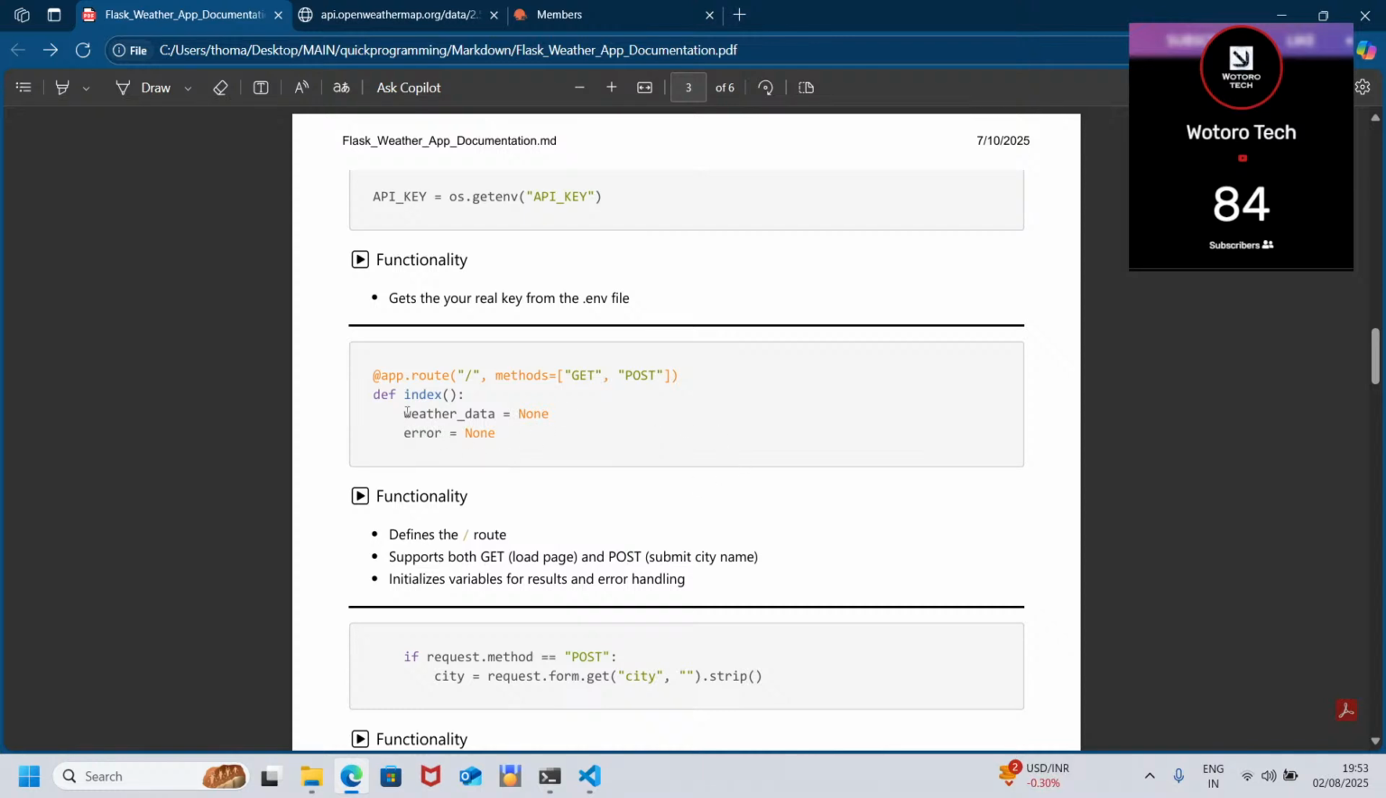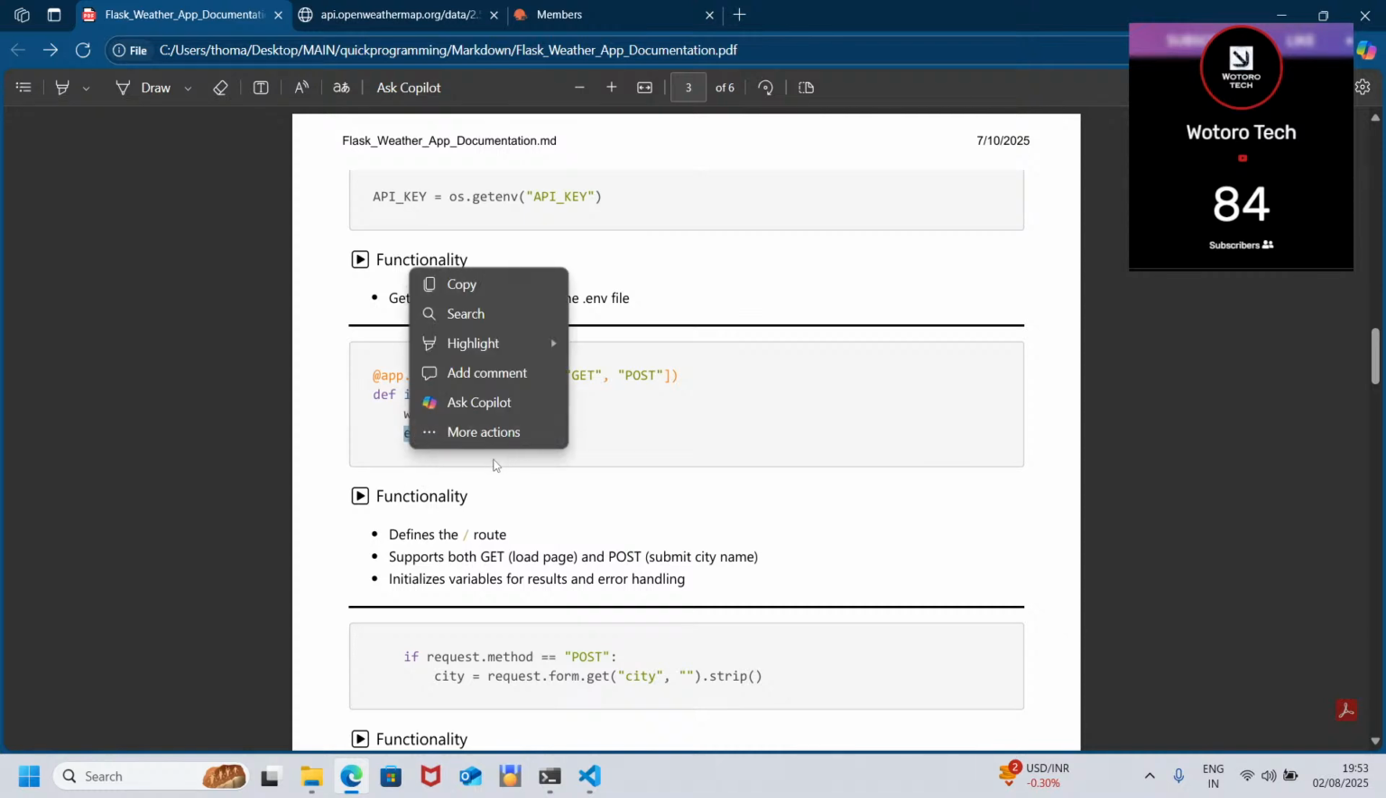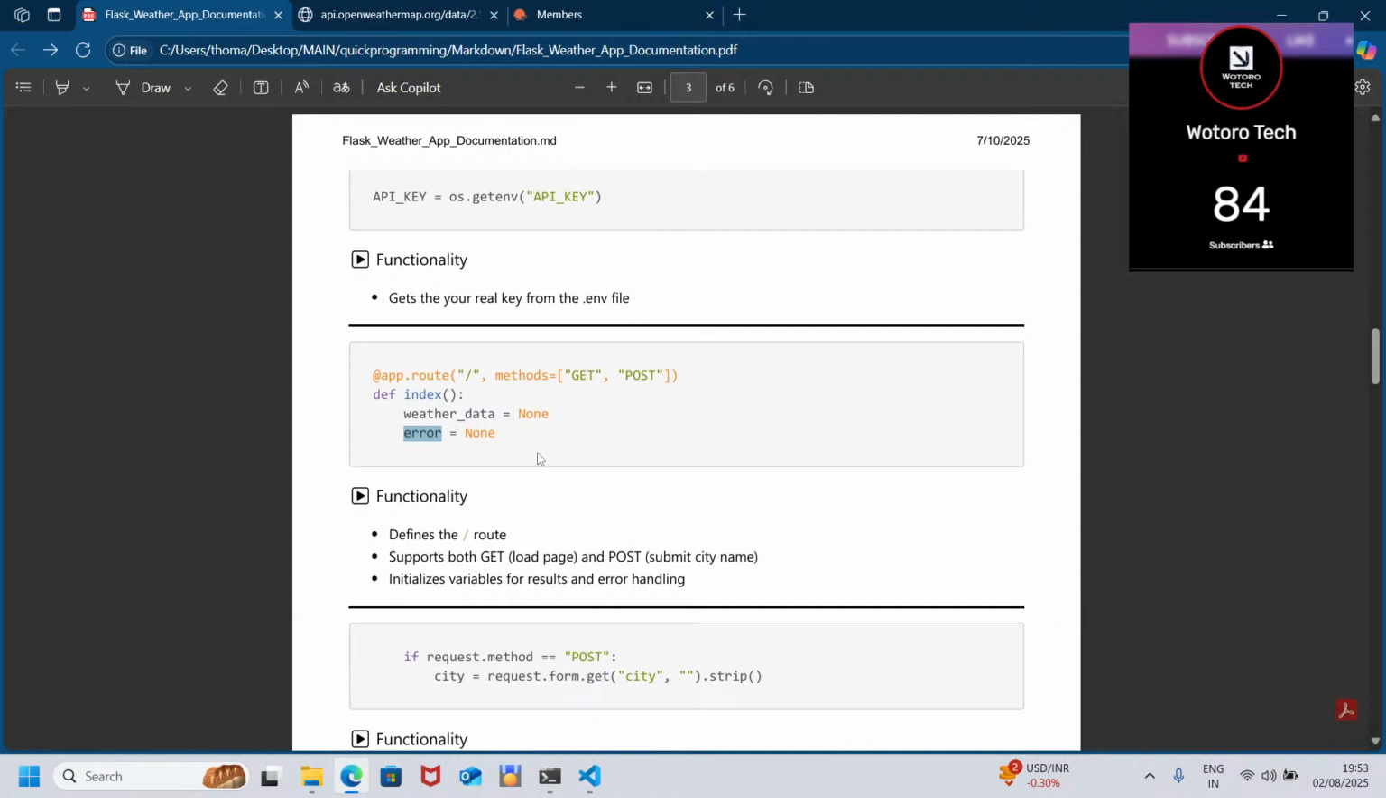So here we're going to have weather data equals none, then error equals none. Here we are defining error, and then we define data. If you don't define them that way, later you get errors, where Flask will try to input your data but tell you that the weather data is not defined, and then you start asking yourself why. So good practice is to initialize them here, as none, or they can be just empty strings.